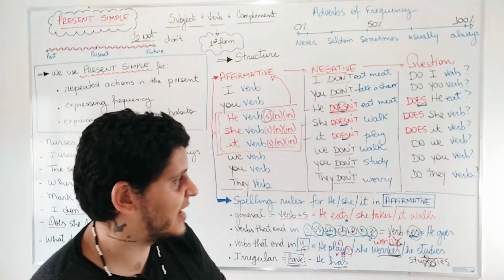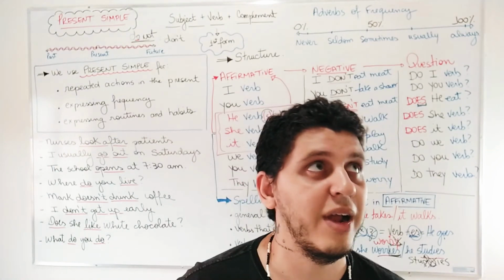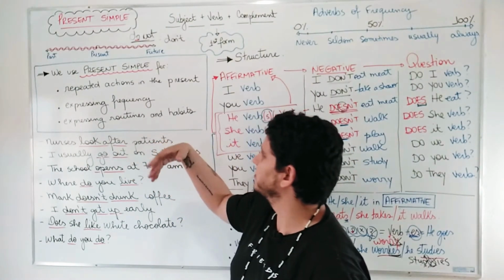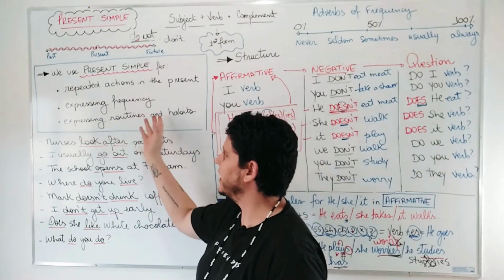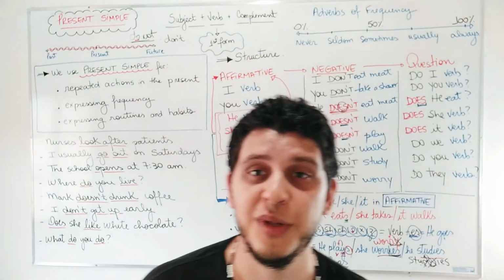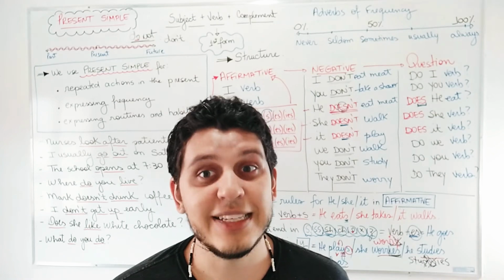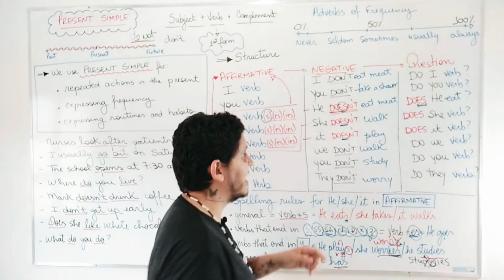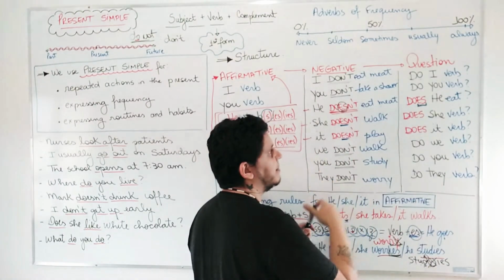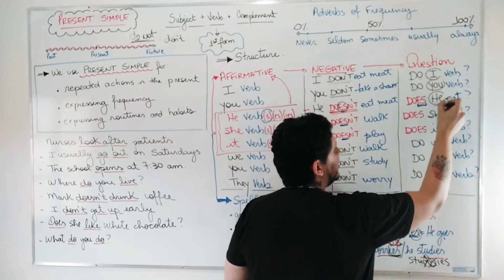What do you need to understand? Many students take this rule and they start thinking, oh, so every time I want to make a question about routine or habits, frequent activities in the present, I have to start my question with do or does. No, not exactly, because the rule says that do and does must precede, it means must come before the subject, not in the beginning of the sentence.